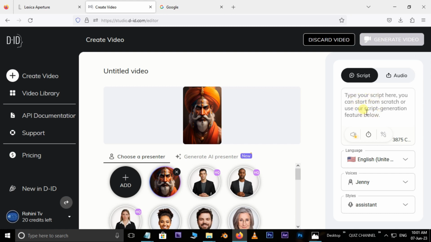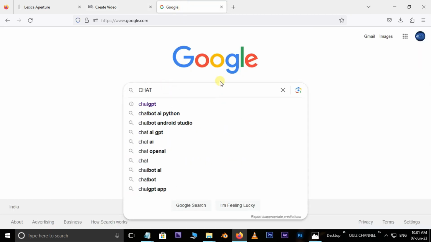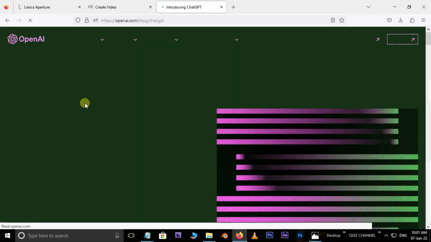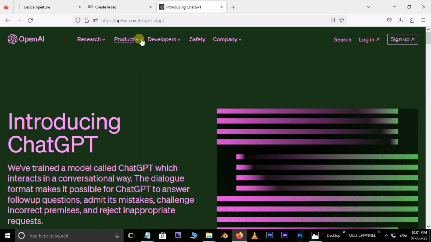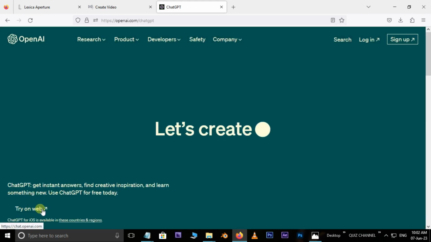Now we need some text or script. So again go to google.com and search for ChatGPT. Here hit on this site. Go to product option and hit on ChatGPT. Hit on try on web option below.